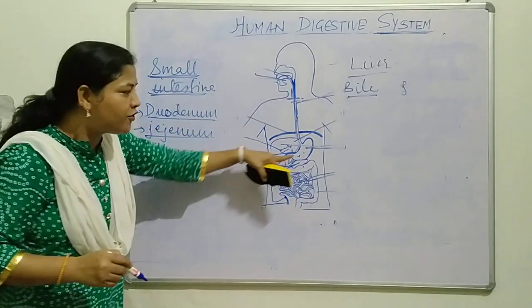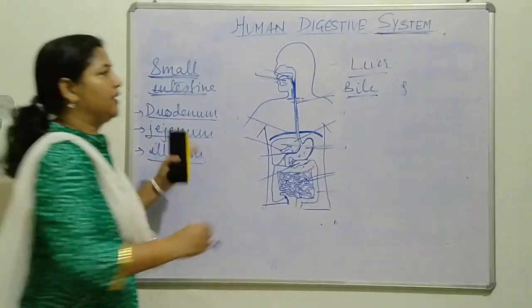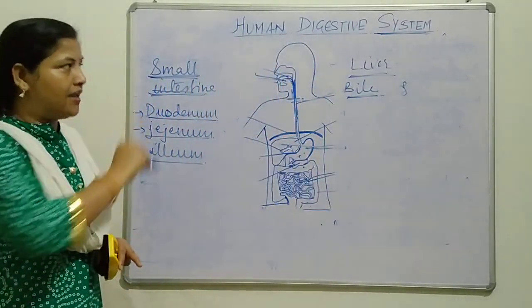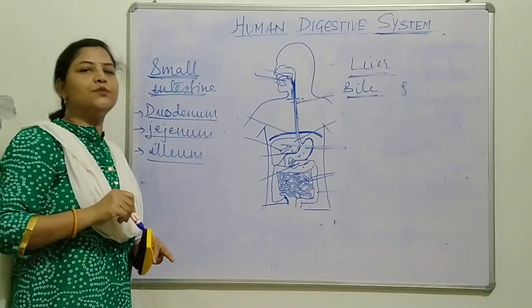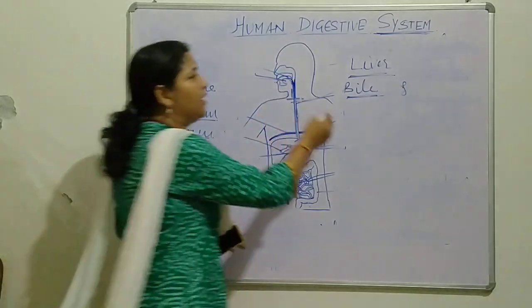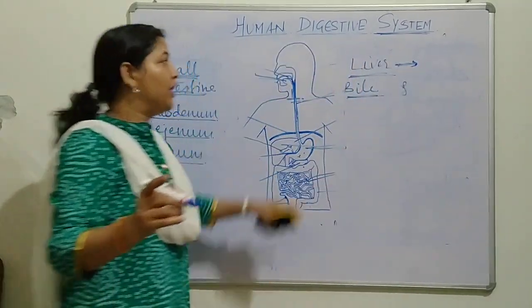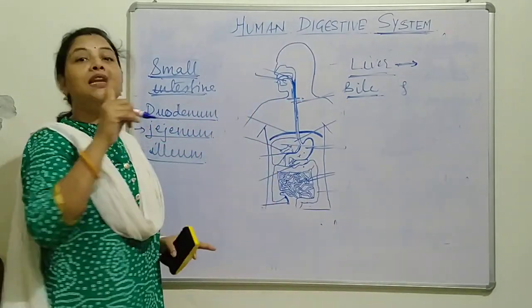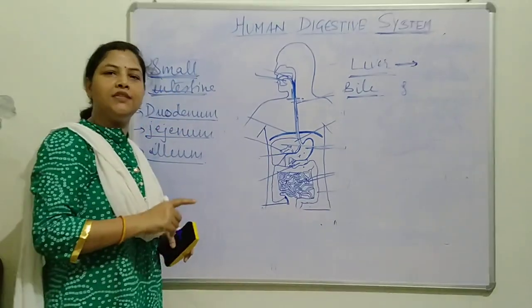When food comes from the stomach to the small intestine, at the same time, the liver secretes its bile, which gets mixed with the food in the small intestine. Let us know what this liver is. As I have told you, the liver is an exocrine gland, and this liver is the largest gland of our body. It is around 1.5 kg.